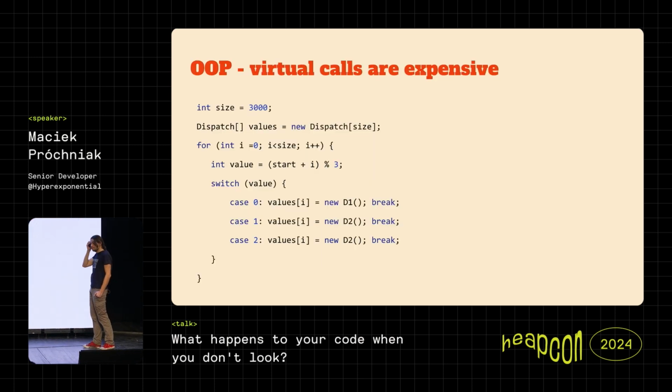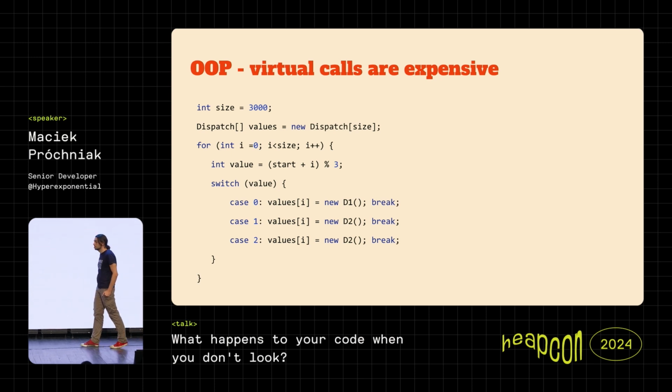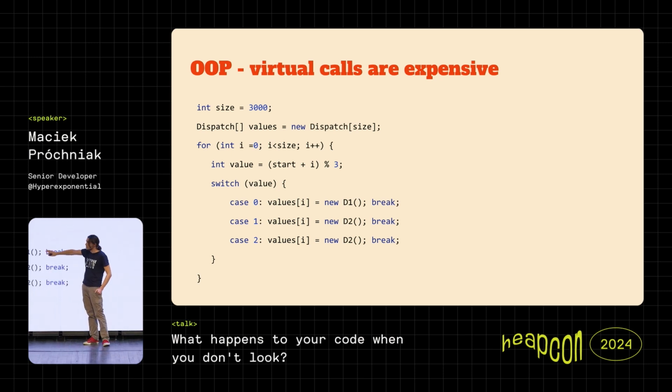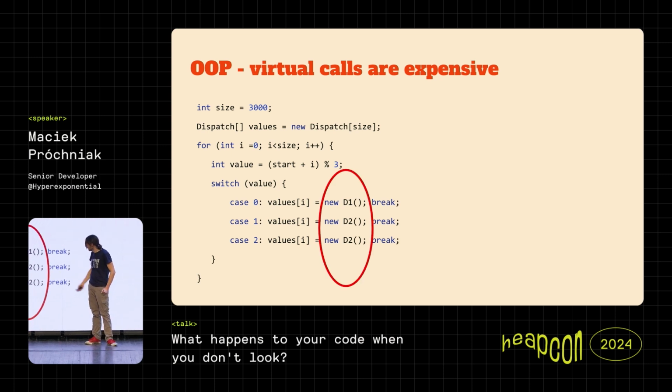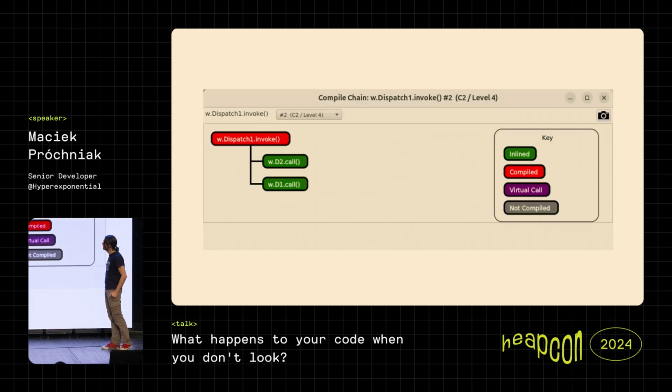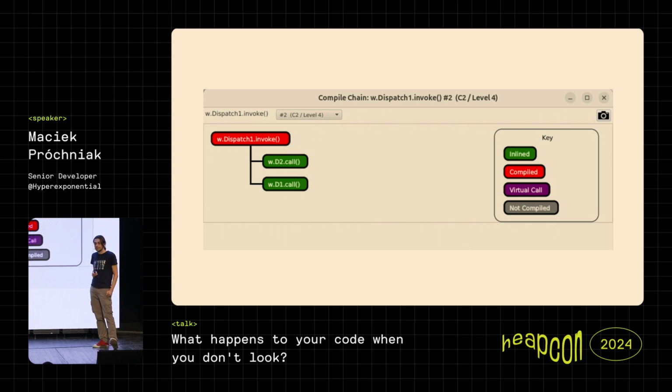But what will happen? This can be a little bit surprising when we only have two of them, right? We have only D1 and D2. We stripped out the D3. What happens? We run the code and look at the JIT watch, and surprisingly, now it could actually inline our calls, right?